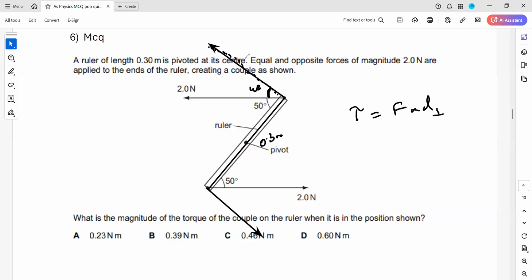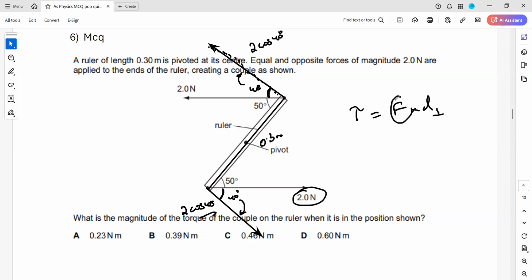So if this is 2, the component of the vector which is with an angle is always written with cosine. So what is this component? This will be 2 cosine 40. What about this component? Here this angle will be 40 because the total should be 90. So this is 40 degrees and the vector is 2. So the component which is with the angle, what is this component? This will be equal to 2 cosine 40 as well.